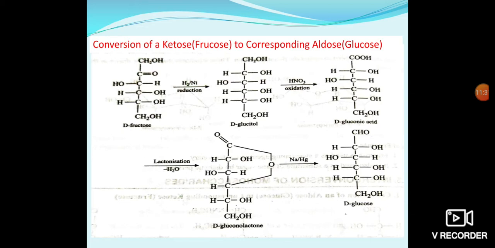First of all, we go from aldehyde to primary alcohol, then on oxidation we get gluconic acid. Then we heat it, it loses a water molecule and forms lactone, that is D-gluconolactone. Further, reaction in dilute acidic media with sodium amalgam gives D-glucose. So like that we convert a keto group into an aldo group, that is fructose to glucose.